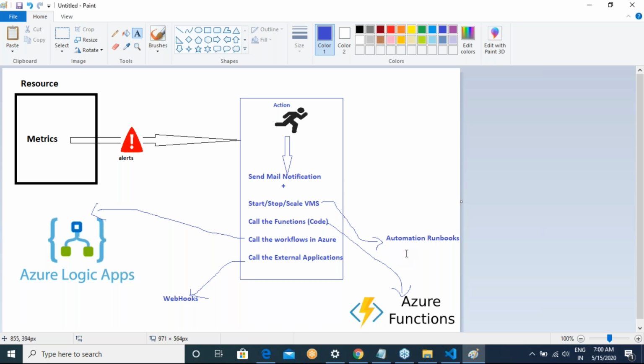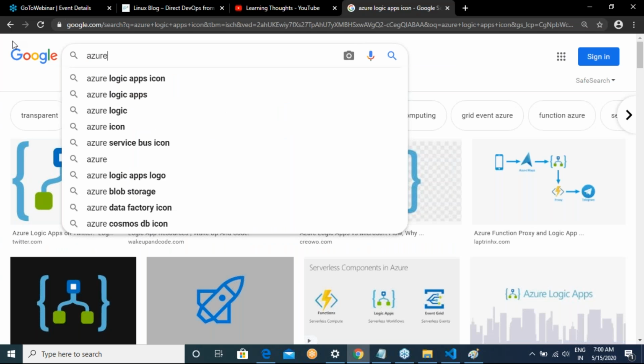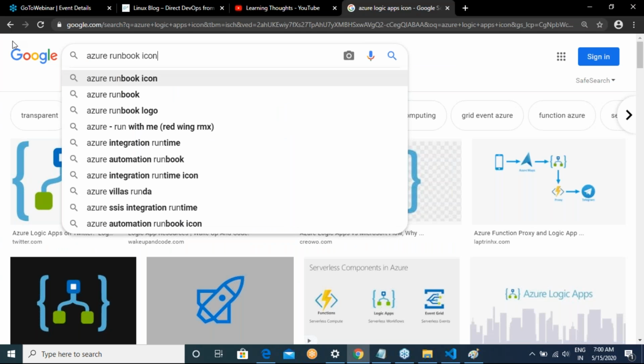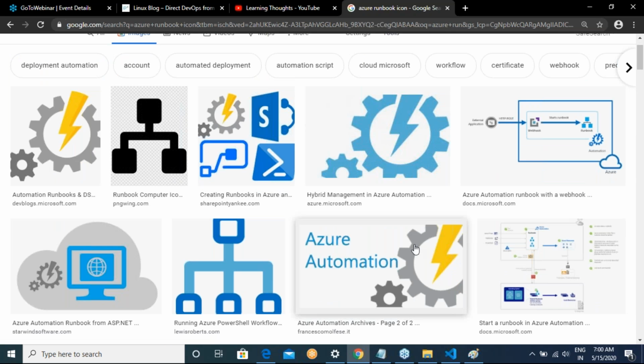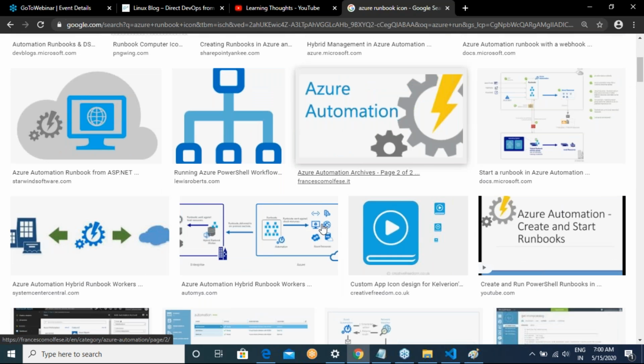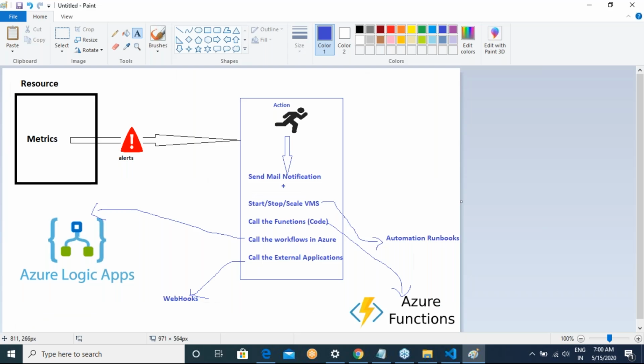Let me see if I can find an Azure runbook icon. Okay, that's fine. I think I'll put it in this way.